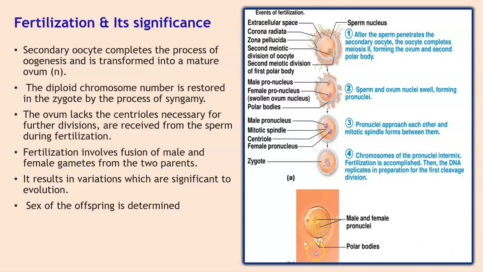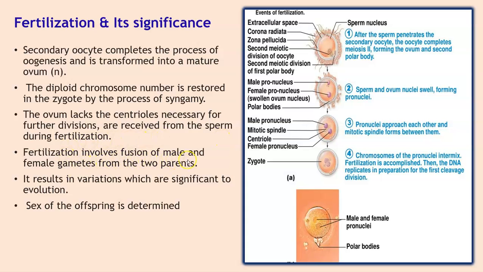This image here gives you all the events that occur in the process of fertilization that we have just discussed. Let us look at the significance. Secondary oocyte completes the process of oogenesis and is transformed into a mature ovum. So this is the first significance of fertilization. Then the second, the diploid chromosome number is restored in the zygote by the process of syngamy. The ovum lacks the centriole necessary for further division, and it is received from the sperm during fertilization.